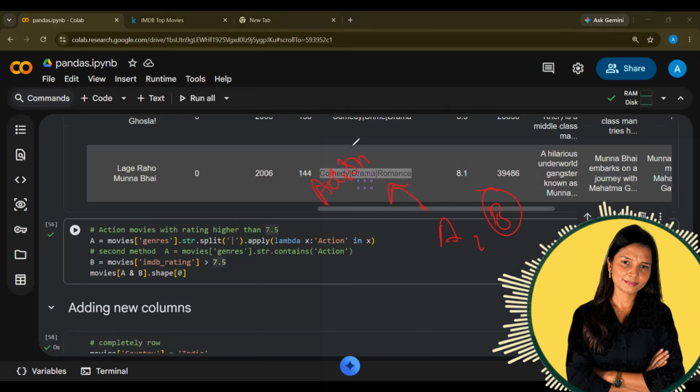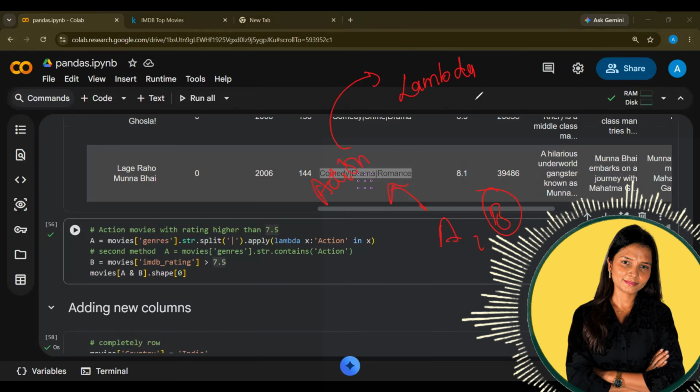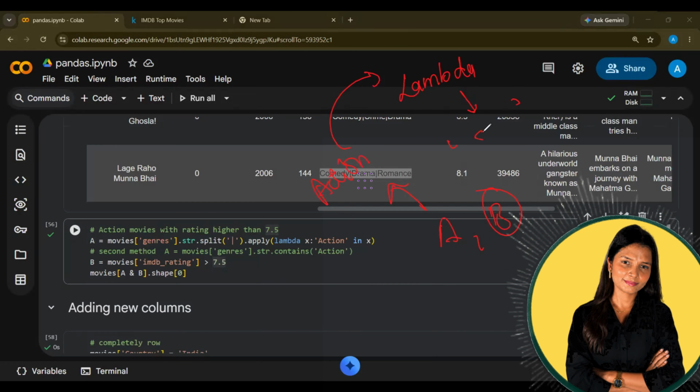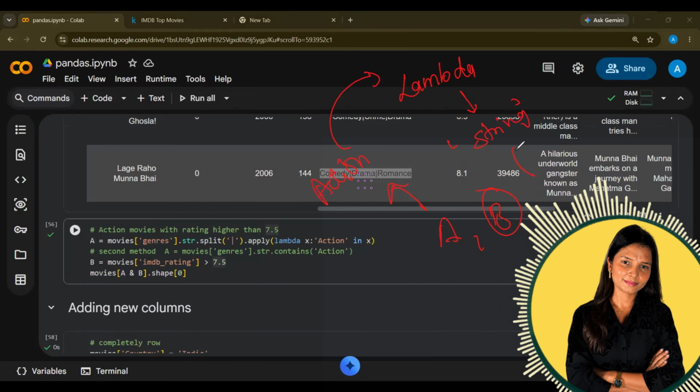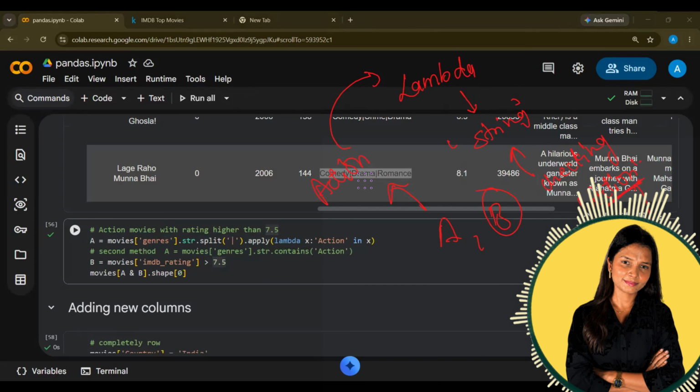To get the action movie, how am I getting the action movie? I'm using the lambda function. What is the lambda function doing? The lambda function is taking the complete string and checking in that string whether we have the word action in it or not. If it is action, then I'm storing it in variable A.